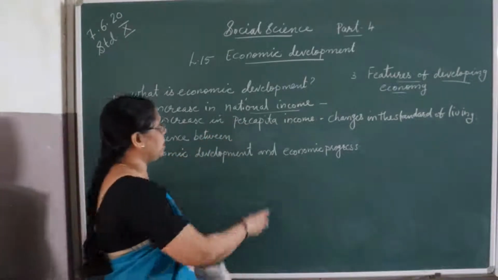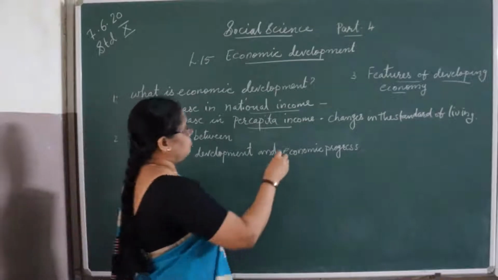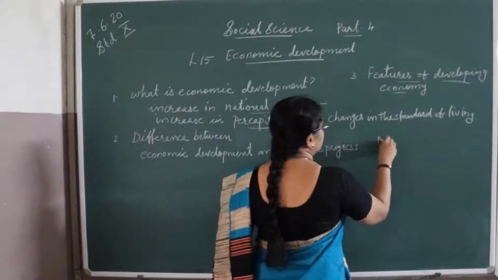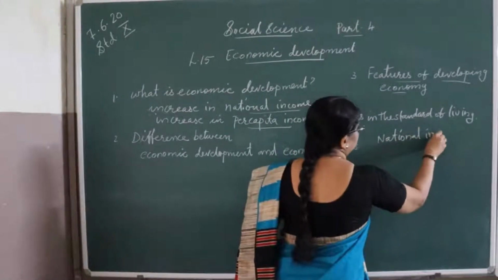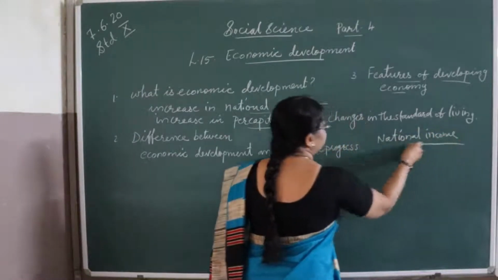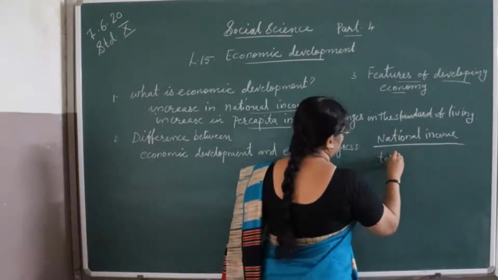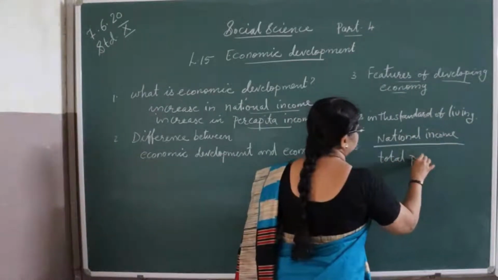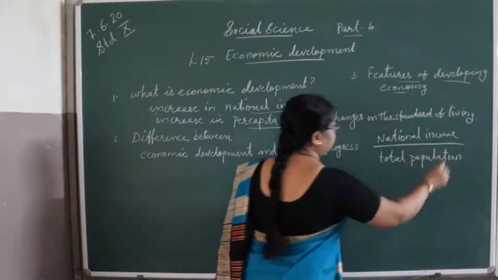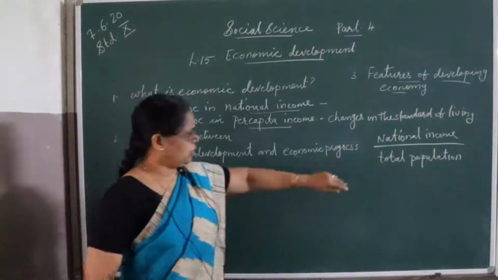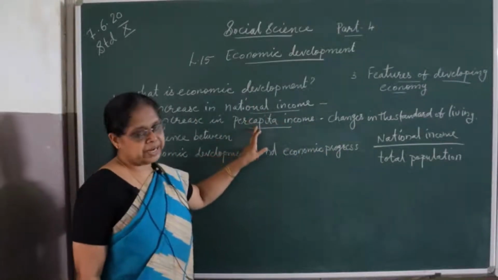What is meant by per capita income? Per capita income means national income divided by total population. When we divide national income by the total population of a country, we get per capita income.